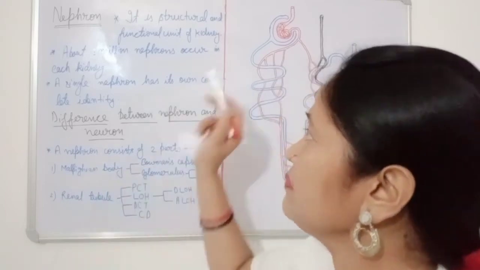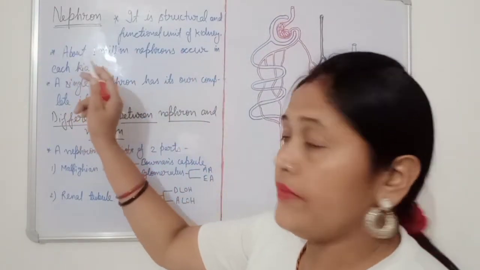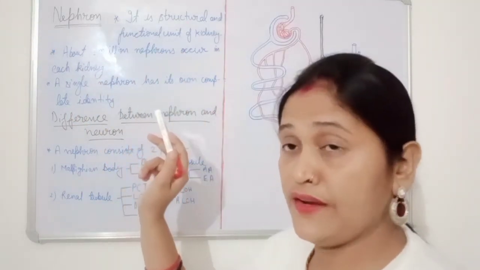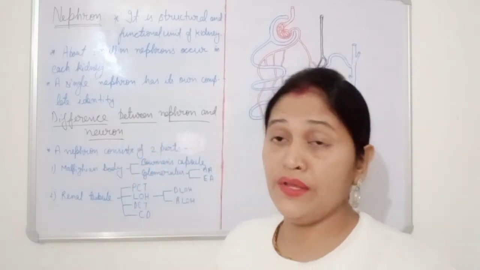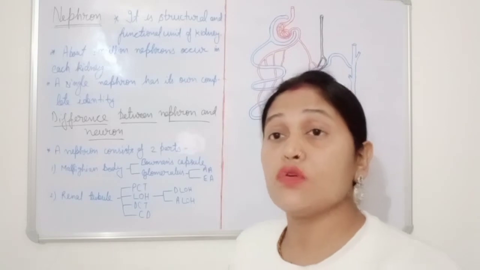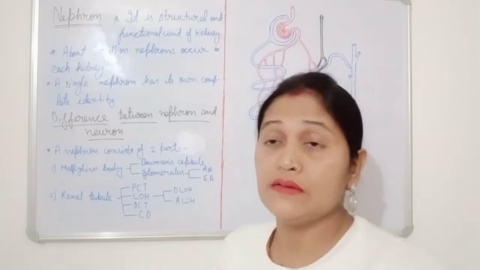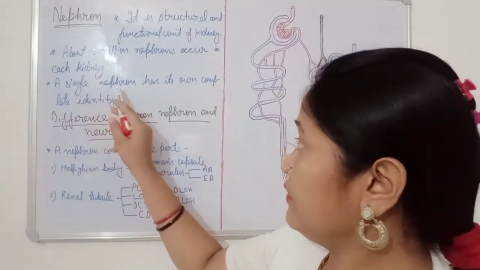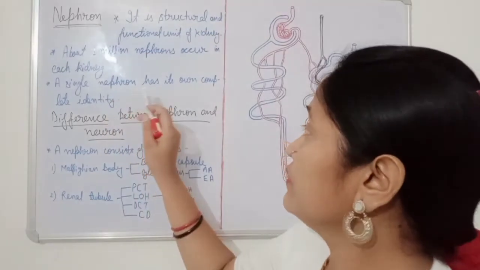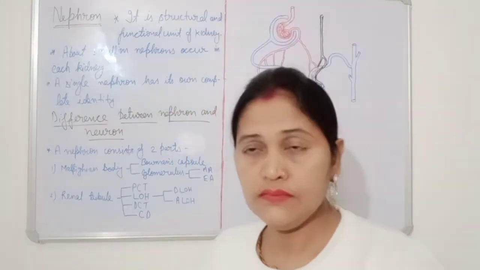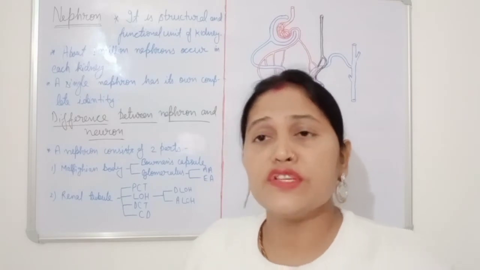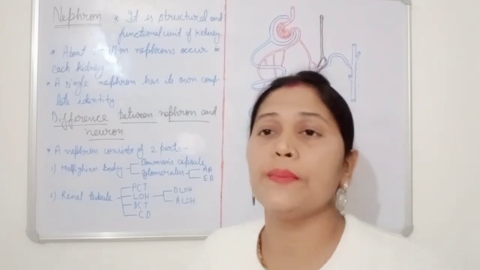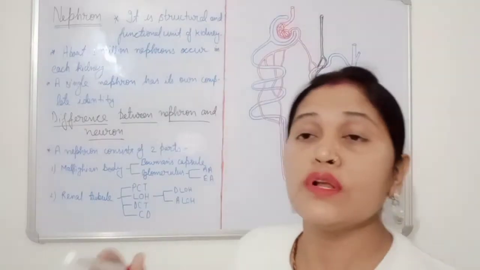In a similar way, about 1 million nephrons occur in each kidney. 1 million nephrons, can you imagine? Both kidneys contain that many nephrons, and each nephron has its own complete identity. A single nephron acts as a filtration unit. It is written here also: a single nephron has its own complete identity. It means it works individually. It never helps others and never takes help from others.